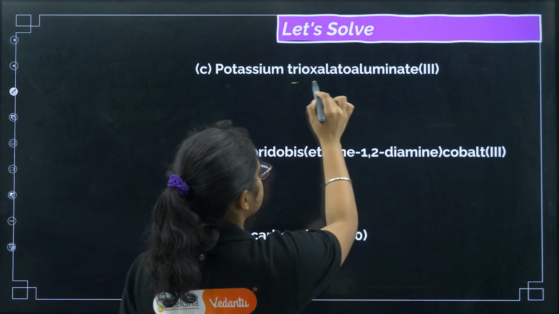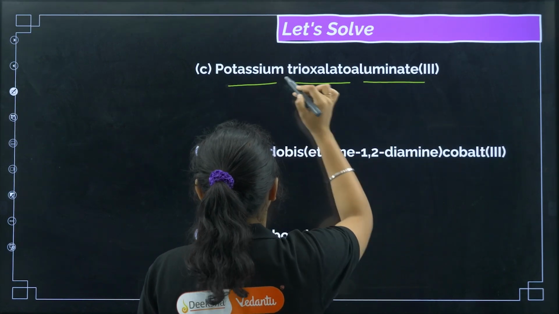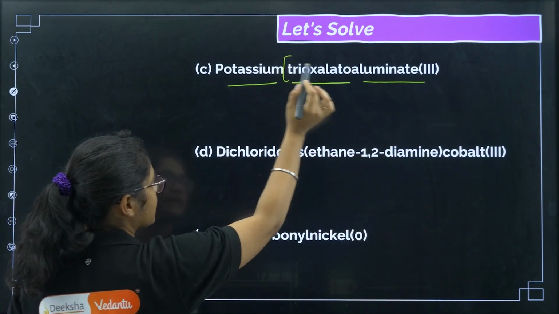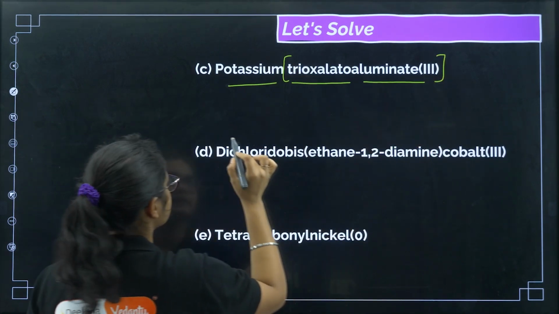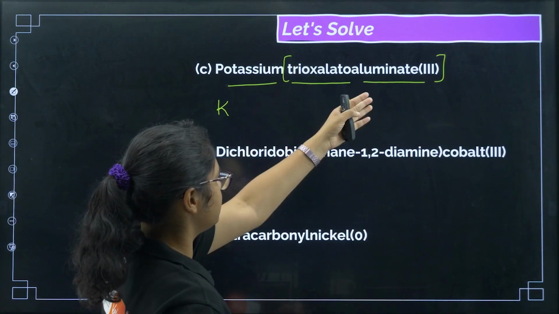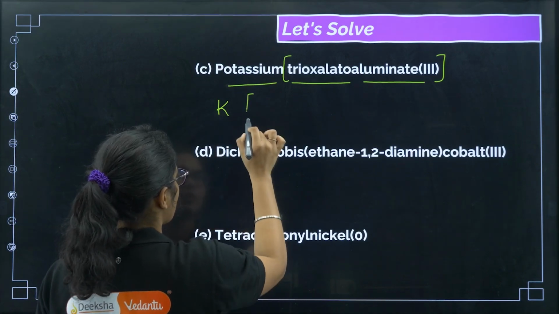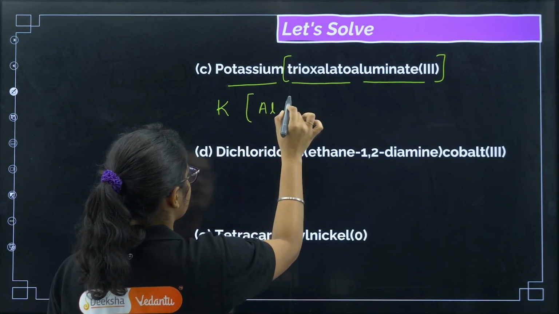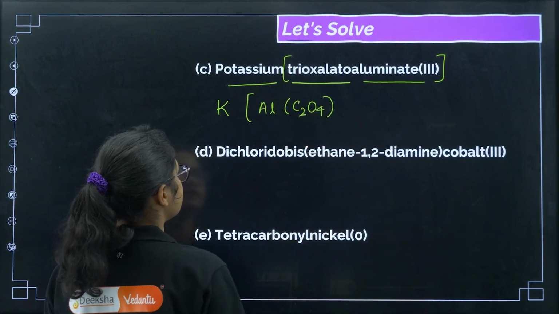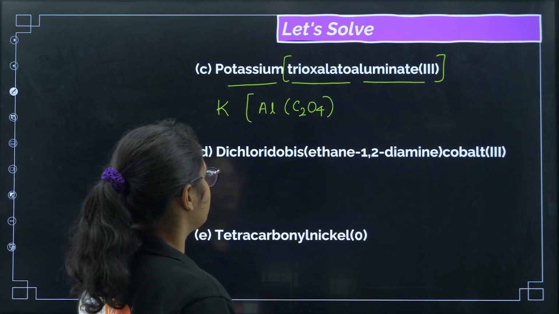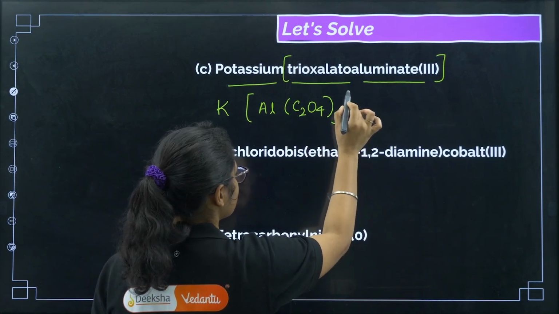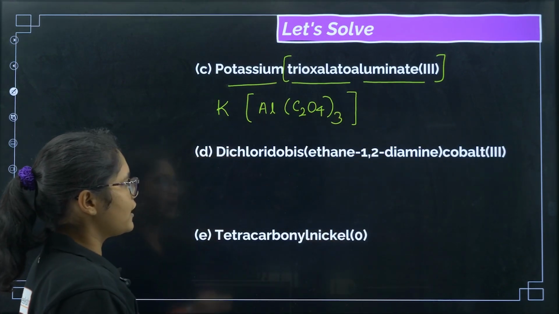Potassium trioxalatoaluminate(III). Okay. Now if you see first, potassium is the cation and this part is your complex, right? So potassium, done. Trioxalatoaluminate(III) means in the complex we have aluminium. Trioxalato means we have C2O4. Okay, trioxalato, C2O4. Done. Now we are not done here.